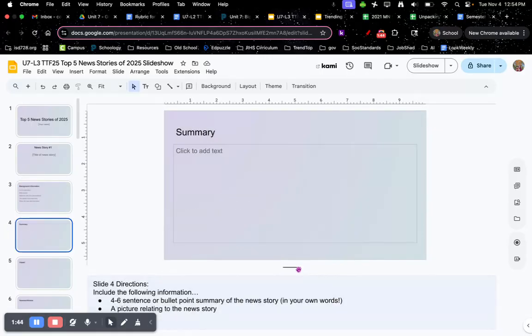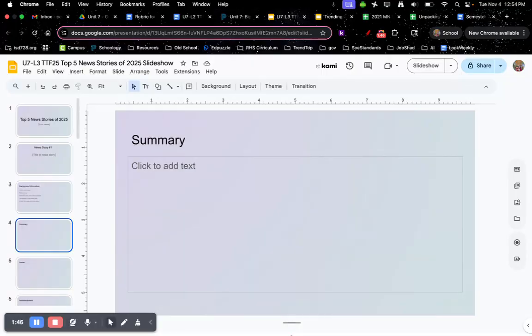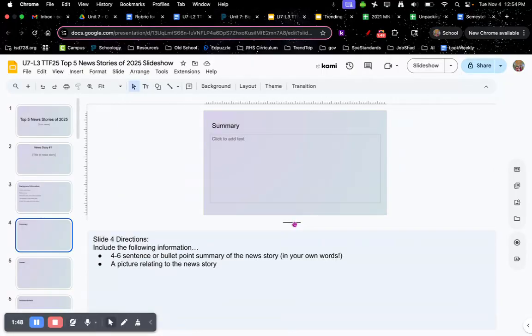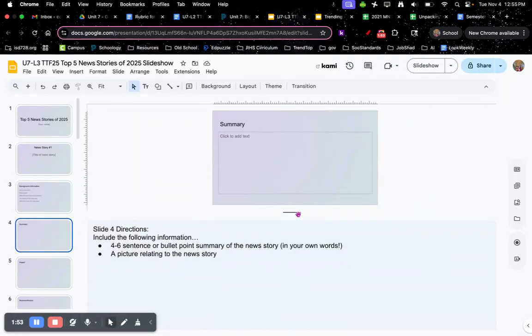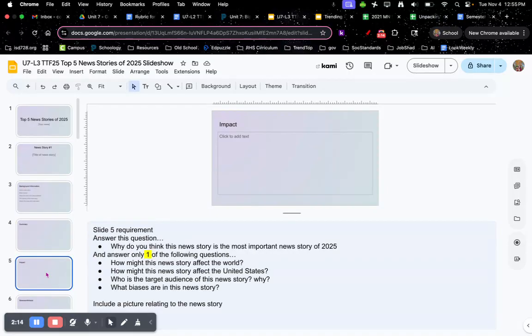Slide number 4, you're going to do the summary. This is where speaker notes are going to come and help. On this little gray bar below, you're going to drag it upwards. That is going to tell you what you need for your slides. So for slide number 4, you're going to include 4 to 6 sentences or bullet points summarizing the news story in your own words. Make sure it is in your own words. If it is not in your own words, you get a 0. Then you also need a picture relating to your news story.